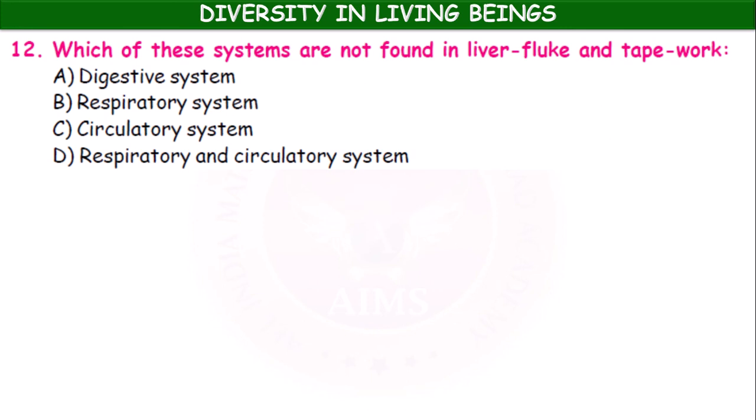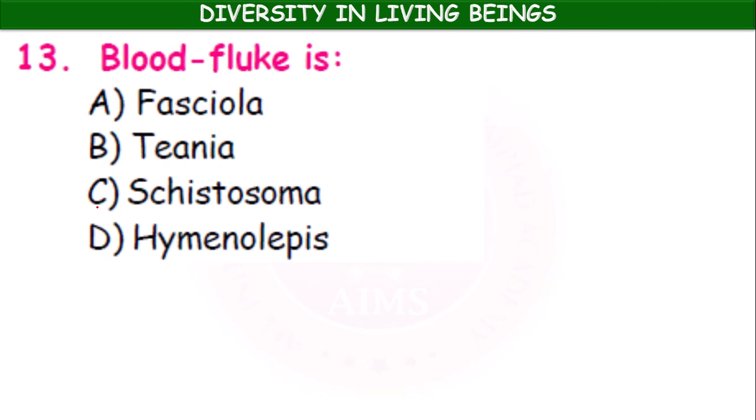Which of these systems are not found in liver fluke and tapeworm? Digestive system, respiratory system, circulatory system. Respiratory system and circulatory system. Okay, in these animals, respiratory system and circulatory system are absent. Fasciola hepatica: Fasciola is the genus and hepatica the species. It is a liver fluke.